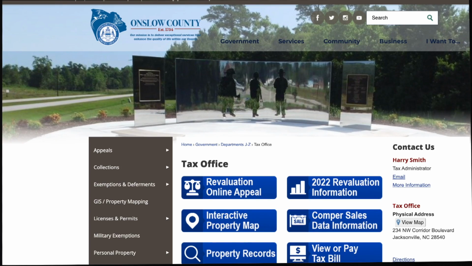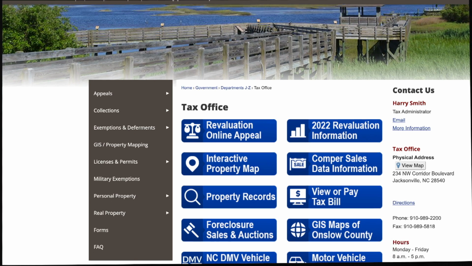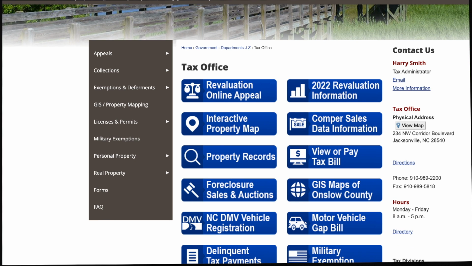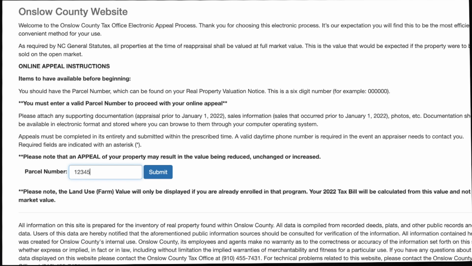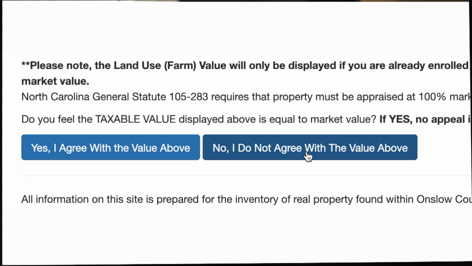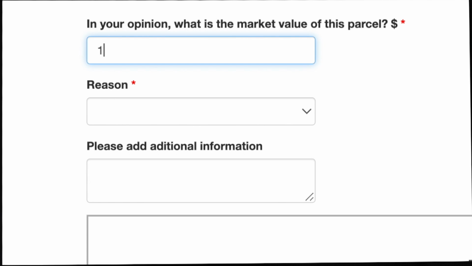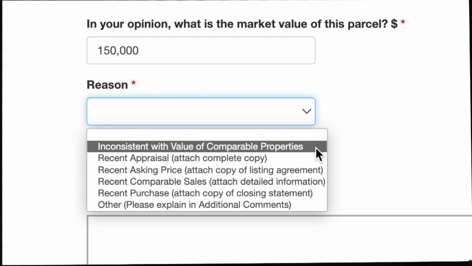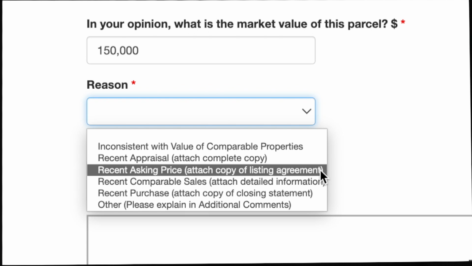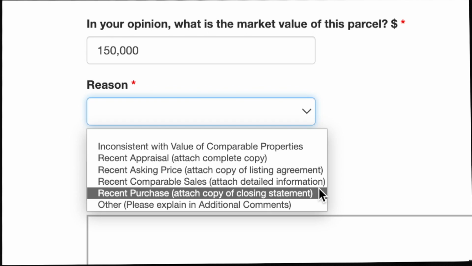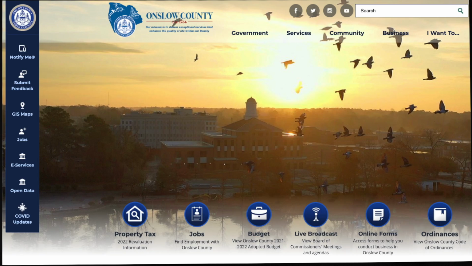To begin the online appeal process, go to OnslowCountyNC.gov/tax and click on the Revaluation Online Appeal button. Property owners will need to provide information about why the assessed value is incorrect, such as similar properties by age, location, and type, or sales information. This information can be gathered for free using the Compare tool.